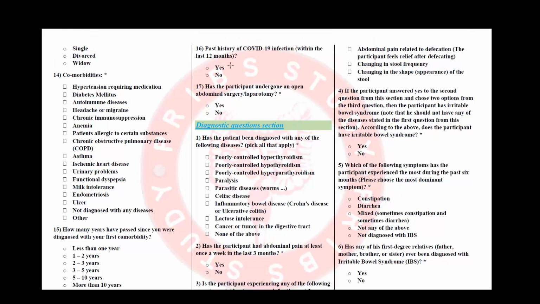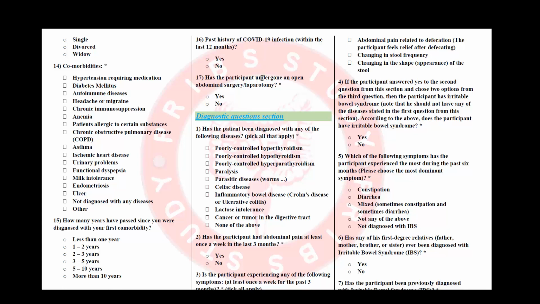We will also have to ask them if they have a history of COVID-19 infection, and we will need to ask them about their surgical history, if they have undergone open or abdominal laparotomy surgery.